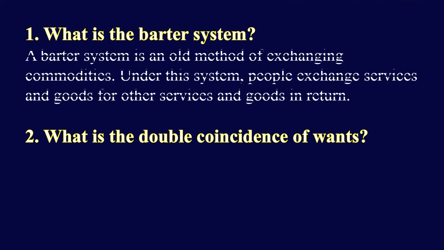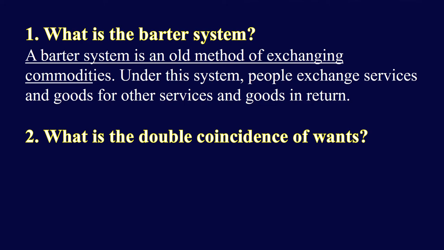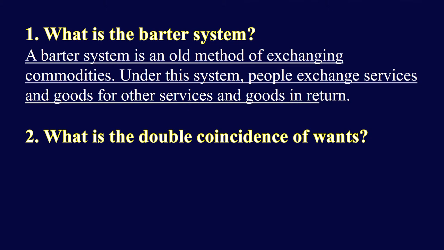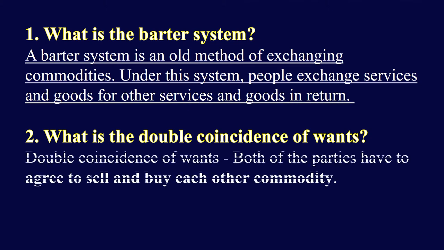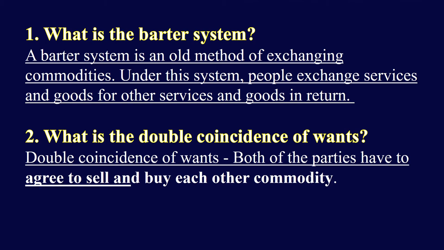What is the barter system? A barter system is an old method of exchanging commodities. Under this system, people exchange services and goods for other services and goods in return. What is the double coincidence of wants? The double coincidence of wants means both parties have to agree to sell and buy each other commodity.